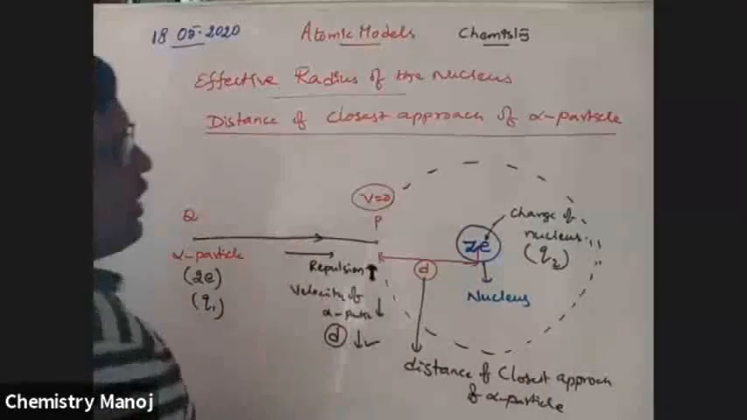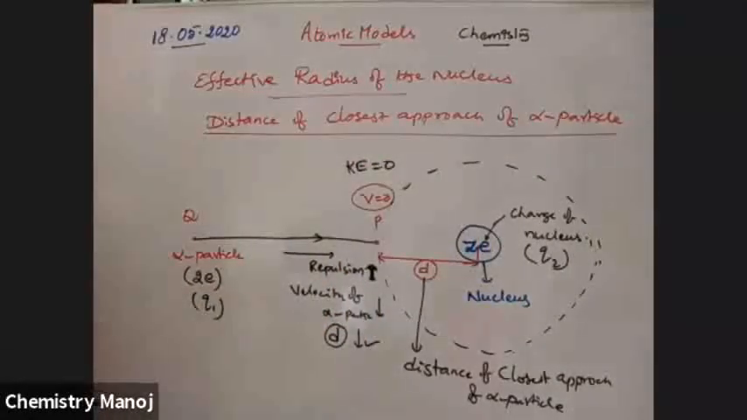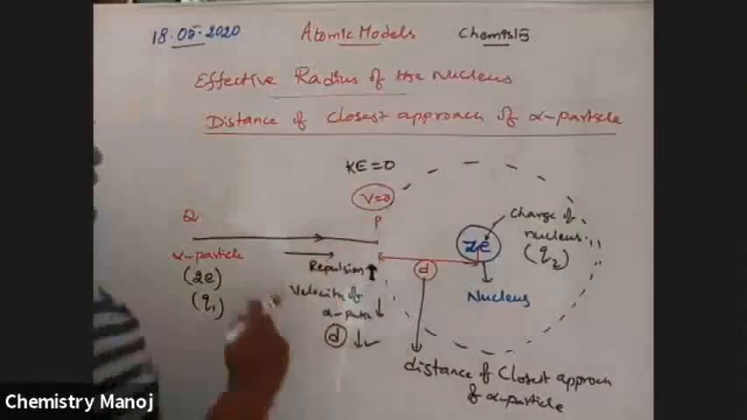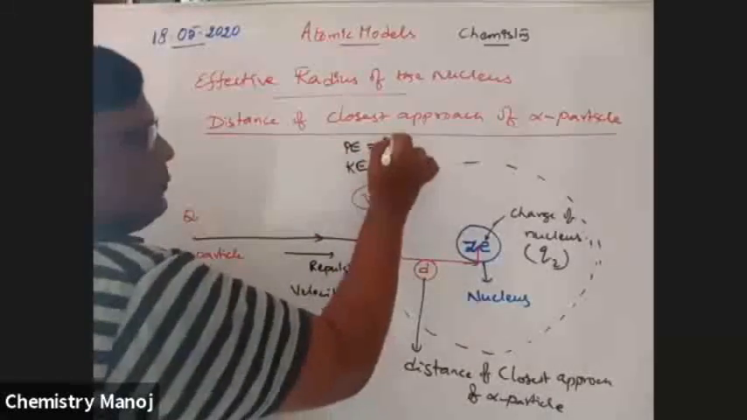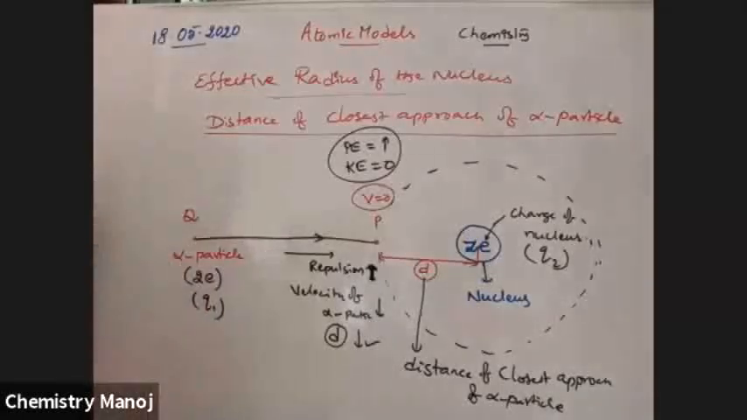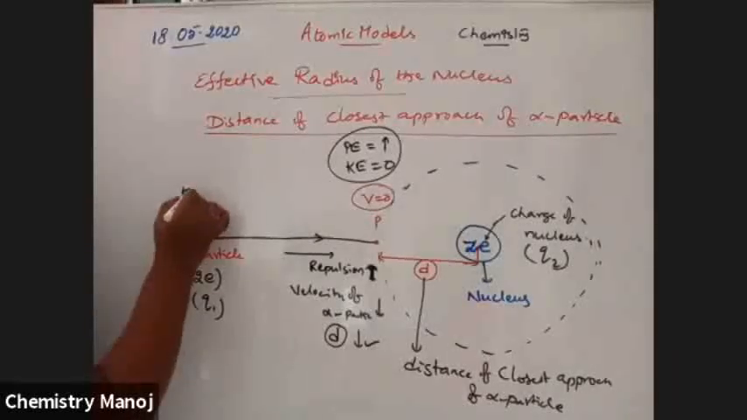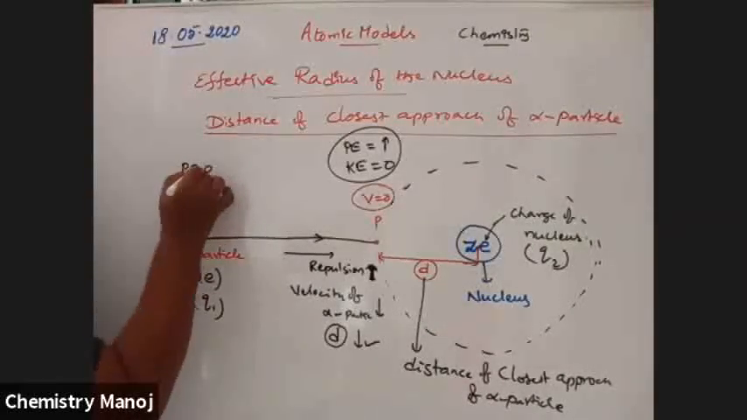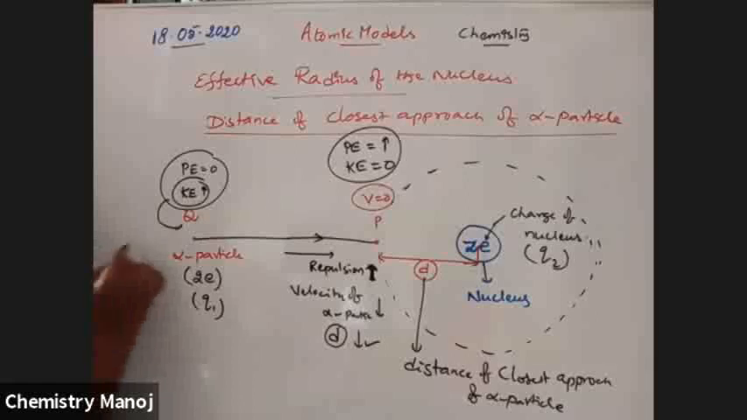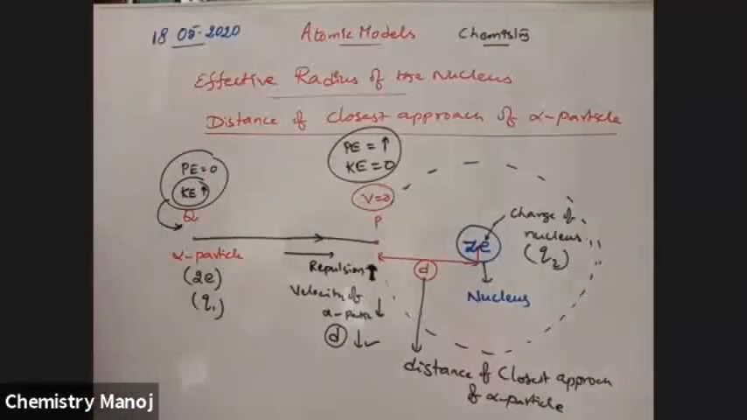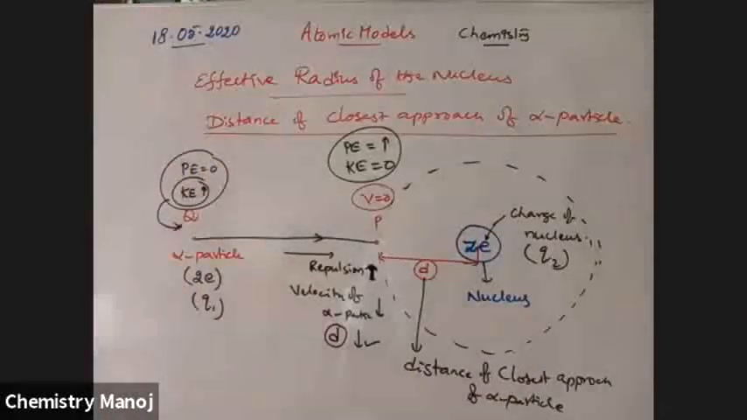At this point velocity is 0, so kinetic energy is also equal to 0, because kinetic energy equals half mv square, and v is going to 0. So at point P, kinetic energy is 0, and potential energy is high because of its position. Next, at point Q, which is in motion, kinetic energy is high and potential energy is equal to 0. At point P, kinetic energy is 0 and potential energy is high.